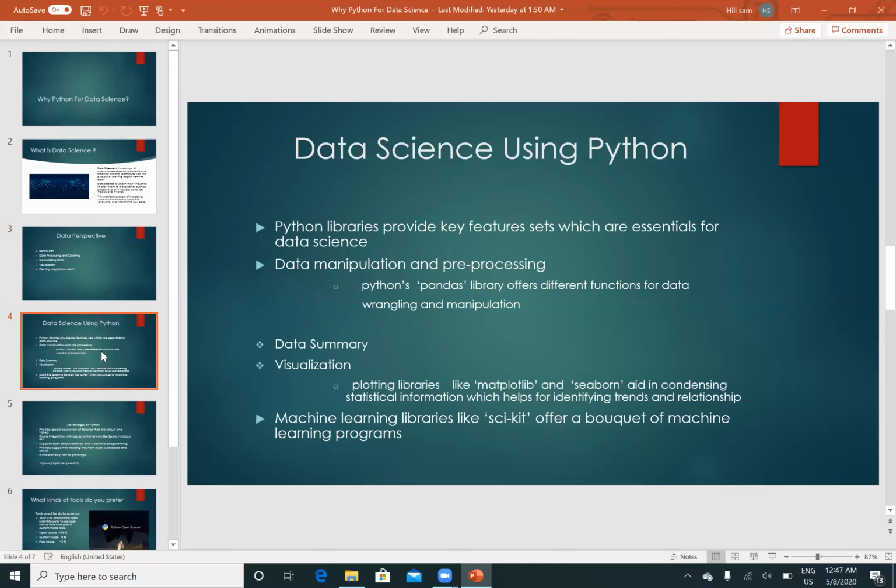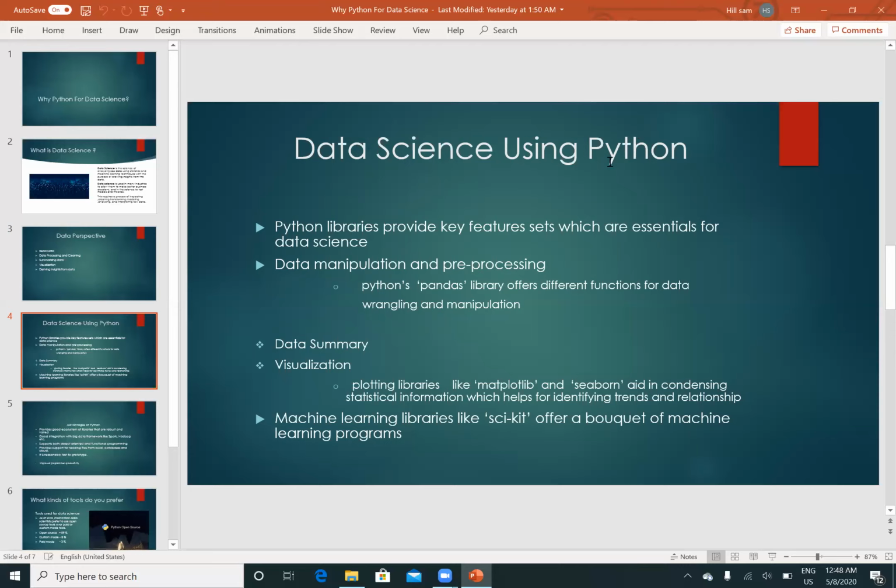Next comes data science using Python. So here in this course, we are going to discuss data science and the programming language Python. We have discussed what data science is: the science of analyzing raw data by using statistical or machine learning or deep learning is nothing but data science. And when you're using raw data, in order to get better insights from the data, we are preferring the Python programming language.